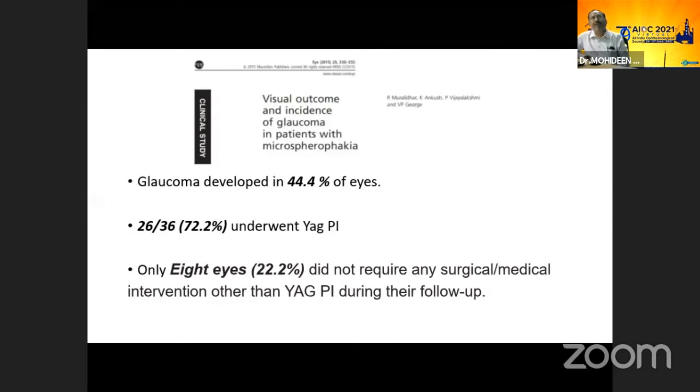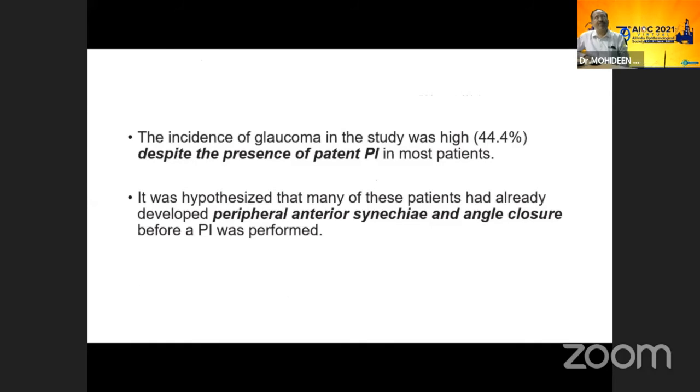In this study by my friend George in Madurai, they saw glaucoma development in 44% of the cases and 72% underwent PI. Only 8 eyes did not require any surgical or medical intervention other than PI during follow-up. The incidence of glaucoma in the study is high, 44%, despite the presence of patent PI. The hypothesis is that many of these patients had already developed peripheral anterior synechiae and angle closure before PI was performed.